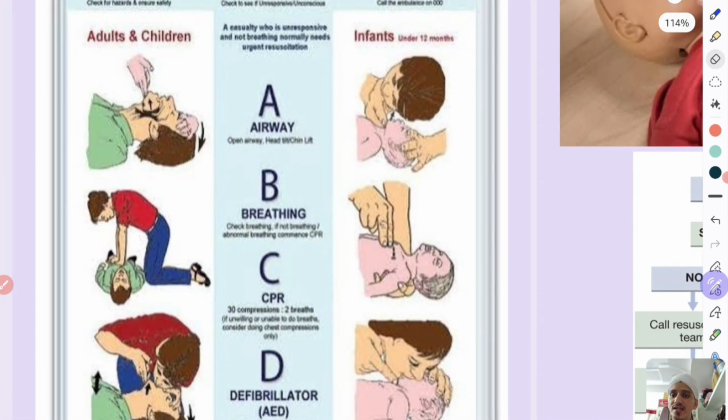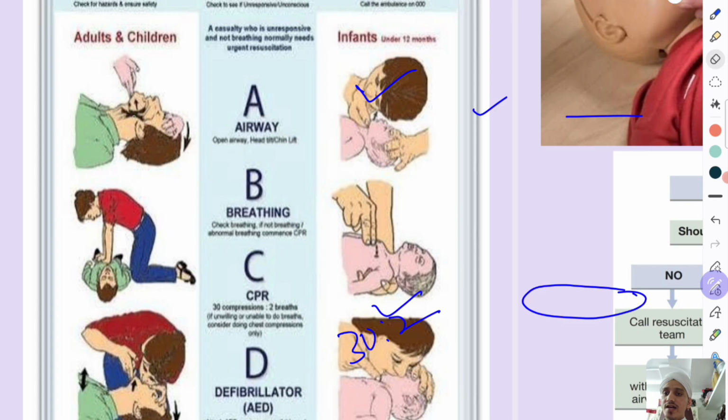This is another chart. So you perform the head tilt and chin lift or jaw thrust, then you give the CPR and mouth to mouth breathing. This is there. Okay, so this is not recommended nowadays. You can have some mask, and by that you can give breaths, or you can give only chest compressions.